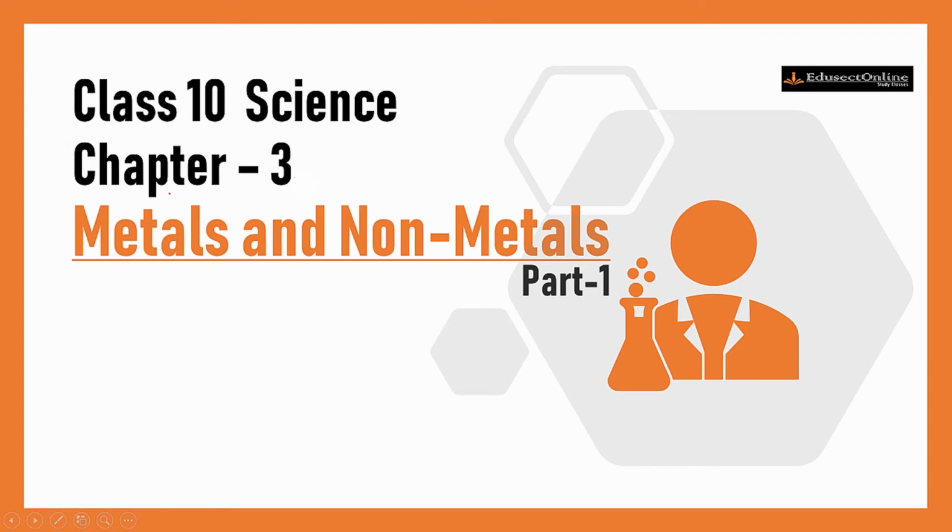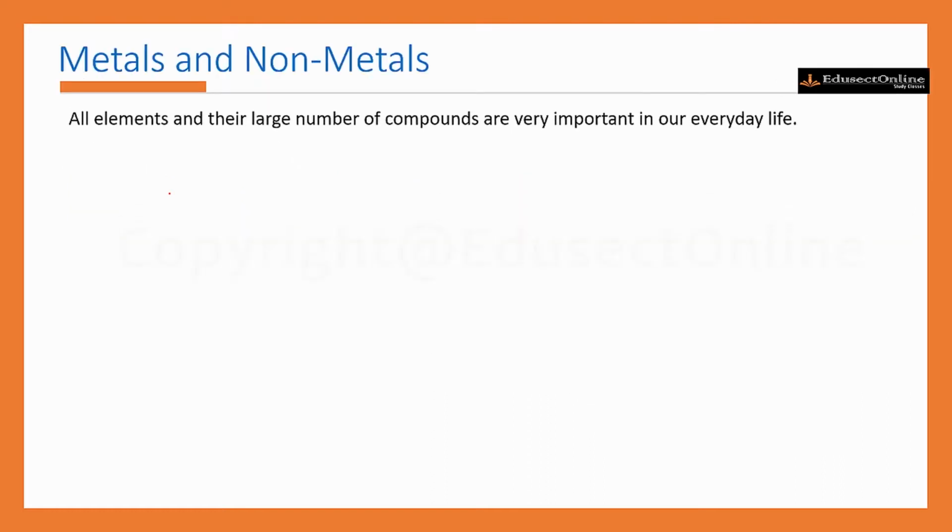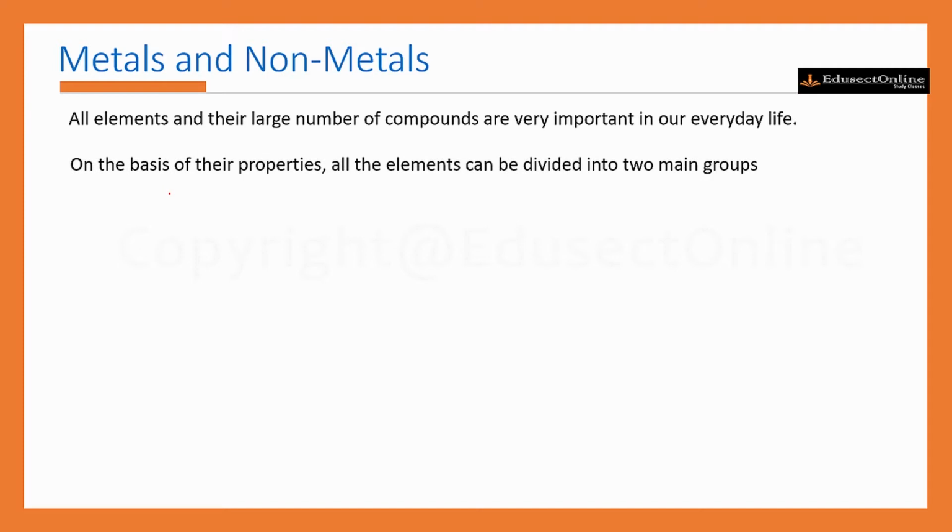Today we are going to discuss our third chapter in Science of Class 10, Metals and Non-Metals. Let's start the video. Metals and Non-Metals. All the elements and the large number of compounds are very important in our everyday life. On the basis of their properties, these elements can be divided into two main groups. They are metals and non-metals.